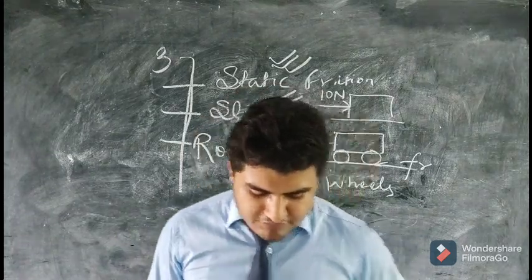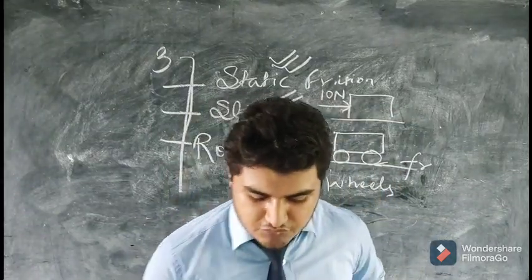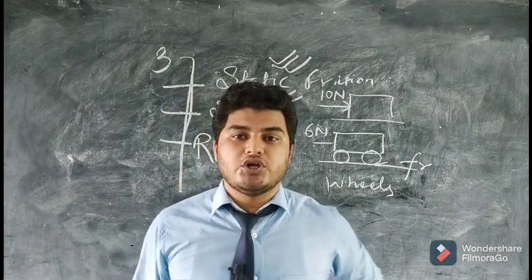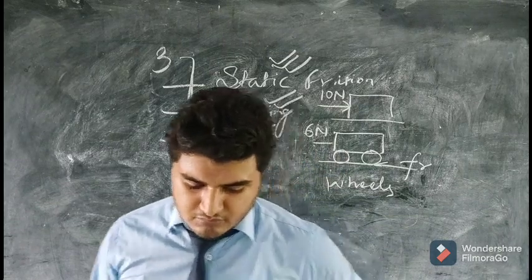Then if the surfaces are very rough, the friction force acting on the person walking is very high and takes great effort on our path to walk. So if the surface is very rough, it becomes very difficult to walk. So these are the disadvantages of friction.